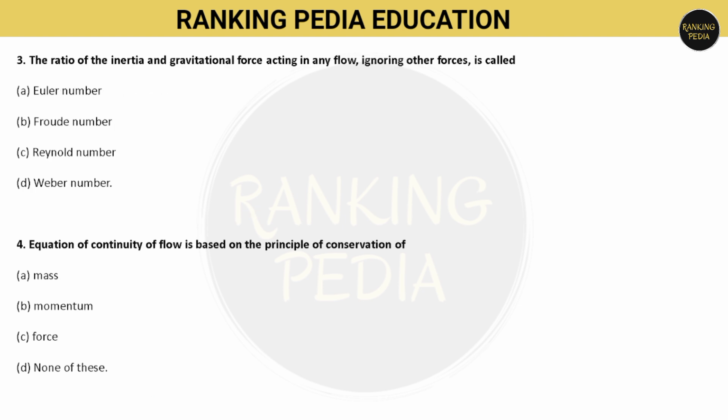Next question is, the ratio of the inertia and gravitational force acting in any flow, ignoring other forces, is called: Euler number, Froude number, Reynolds number, or Weber number. So it is Froude number. Option B is correct.